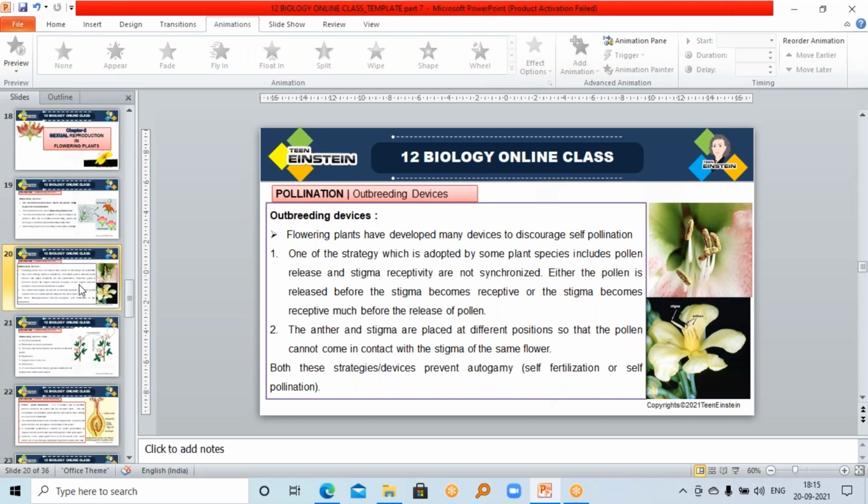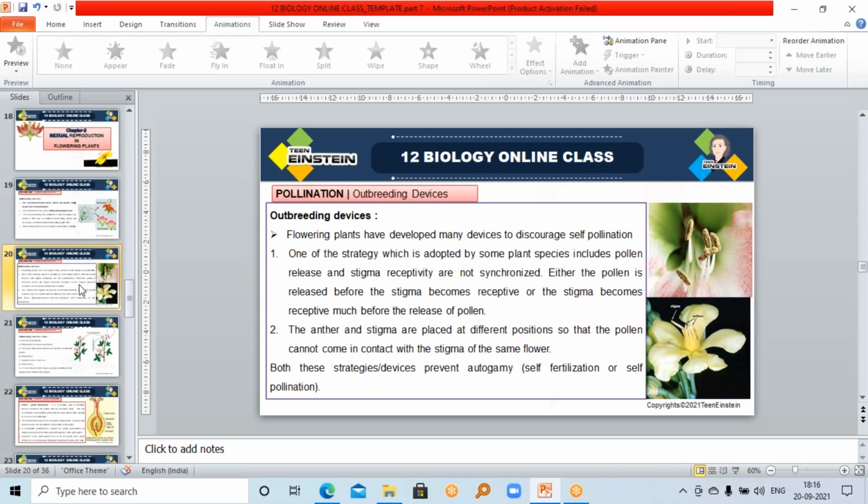So in the first method or mechanism, in some plants, the pollen grains are getting released at one time and the stigma receptivity is not synchronized. The first mechanism that plants are adopting is that the pollen release and the stigma receptivity are not synchronized. They are not at the same time.